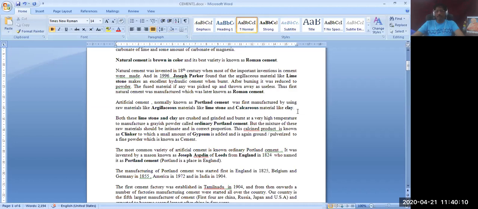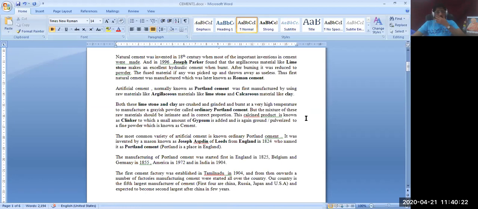Siliceous material is represented by silica, which is nothing but sand. Calcareous material is nothing but calcium, which is represented by lime. Limestone is also a source of calcium.